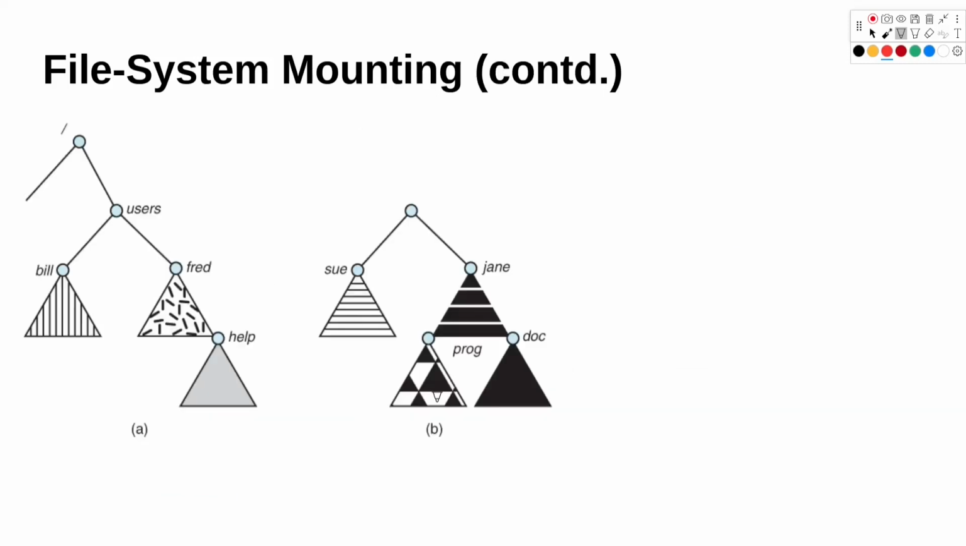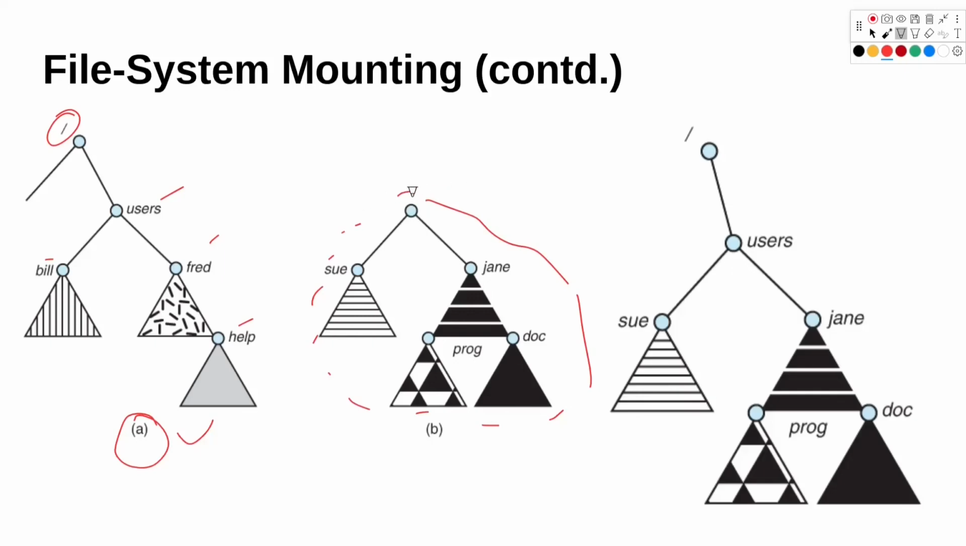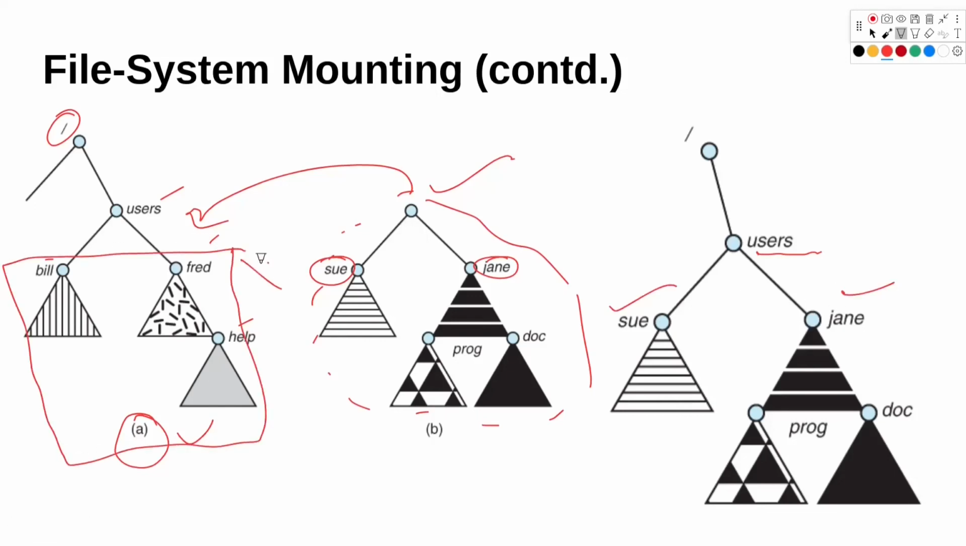Let's look at an example of file system mounting. So we have this file system. So this is the root and we have some other folders and subdirectories. So this is the file system that we want to mount onto this one. And we say that we want to mount this file system, this one that we have, under users. So under users, we want to mount this. So now we can see under users, we have Sue, Jane here, and this part is now overridden by this file system. So this is how mounting works.